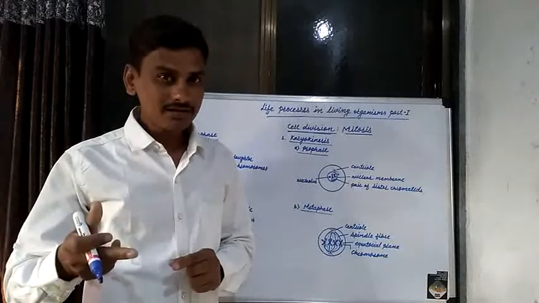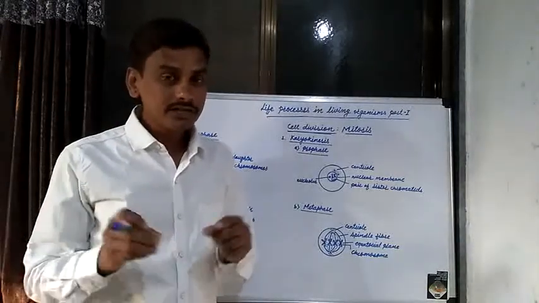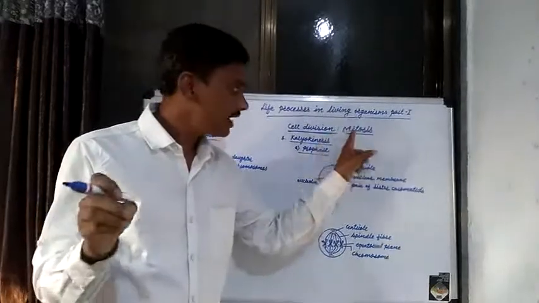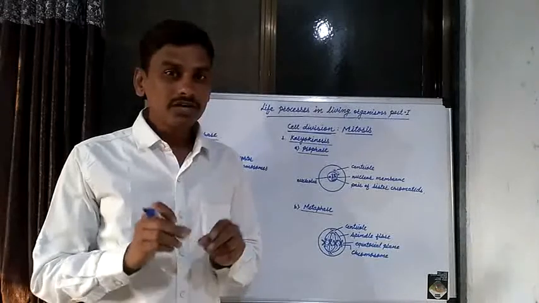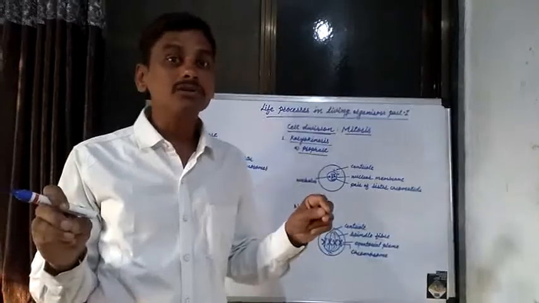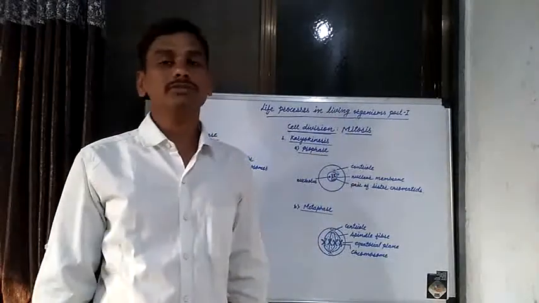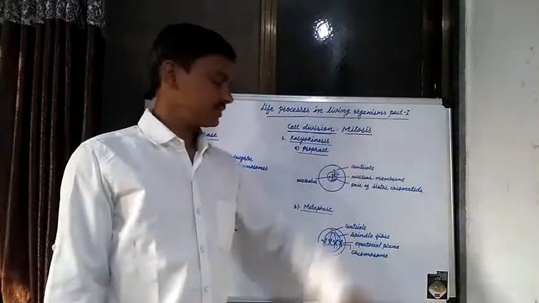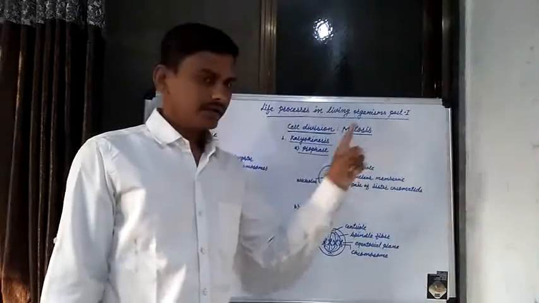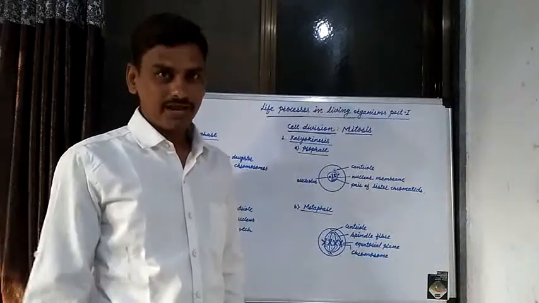Somatic cells and stem cells. Somatic cells divide by mitosis. Germ cells divide by meiosis. Stem cells divide by mitosis. Now let us study mitosis in different living organisms, in plants, in human beings, and in animals.